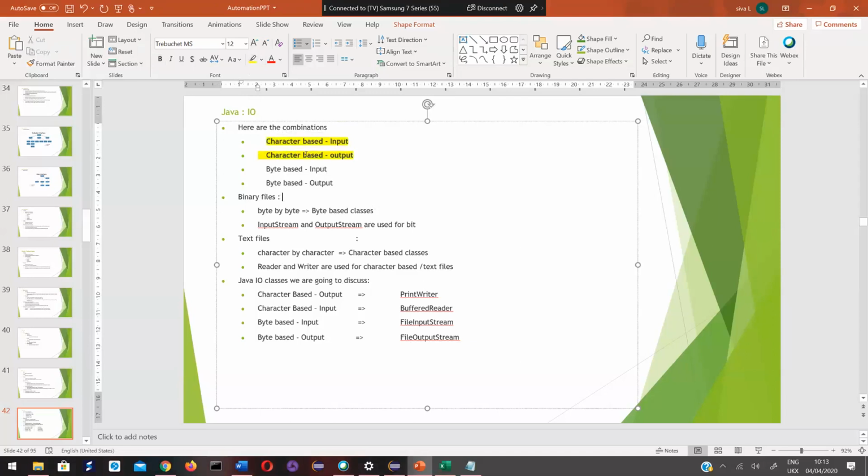First, I am going to explain this. For the same four categories, I have listed the classes given by Java to do that operation. To do character-based output, that means to write to text files, there is a class called PrintWriter. To read from text files, there is a class called BufferedReader. We are going to see these two examples. We are not interested in these two. First, I am going to give you an example of a PrintWriter.